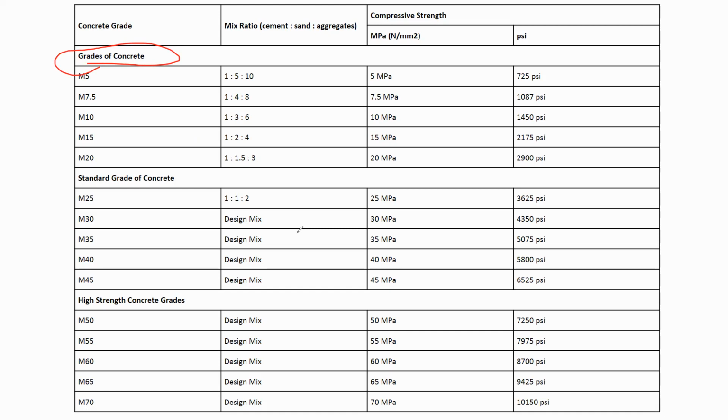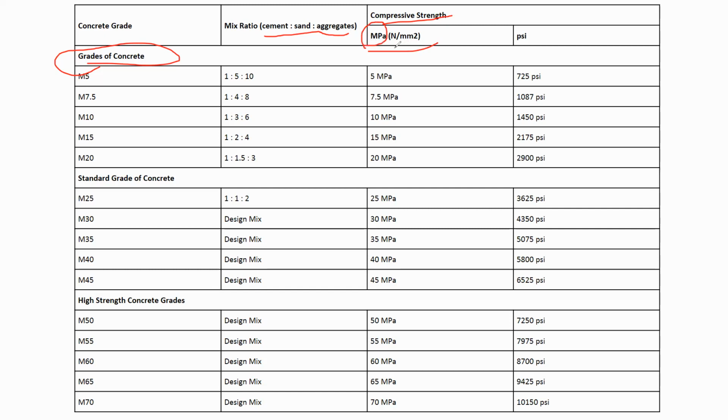The second is mix ratio, which is written as cement is to sand is to aggregate. Next is compressive strength. It is denoted in MPa, which is nothing but megapascal.